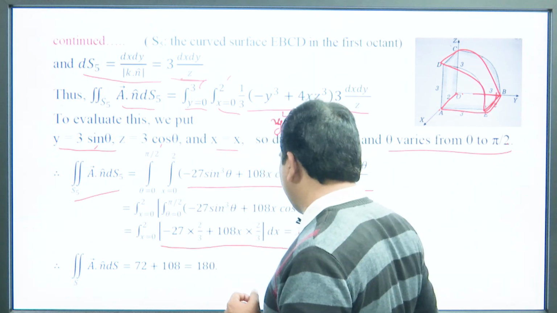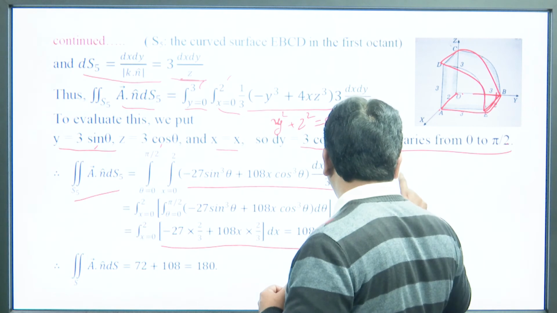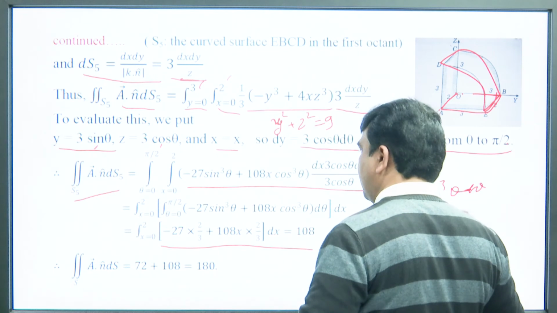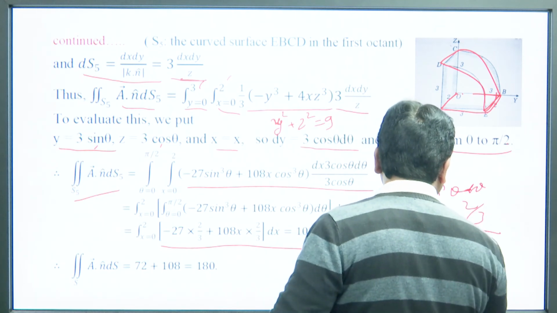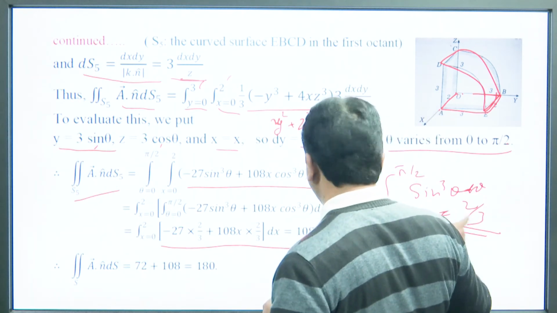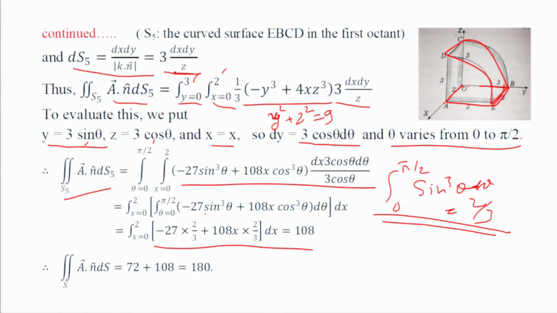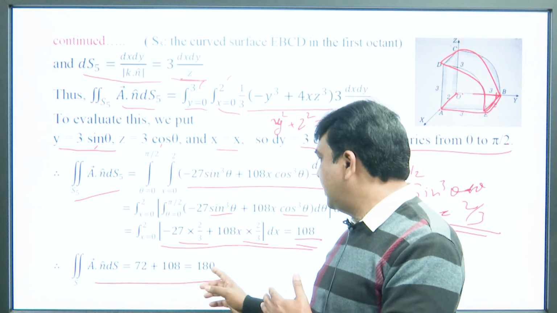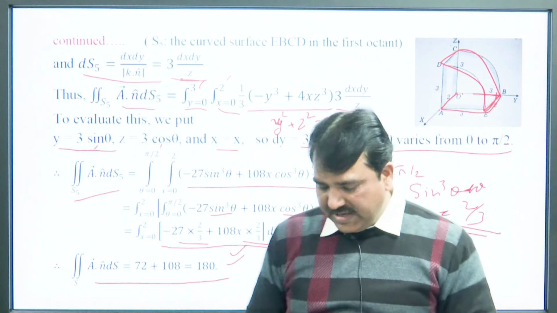With the help of the beta gamma function, we can find the result that the integral from 0 to pi by 2 of sin cubed theta d theta is equal to 2 by 3, and we get the same value for cos cubed theta. So, when we use these values, we get this into this, and after doing certain calculation, we get the value as 108. So, finally, the integral of A dot n dS is 72 along S4 and 108 along S5. So, finally, its value becomes 180.